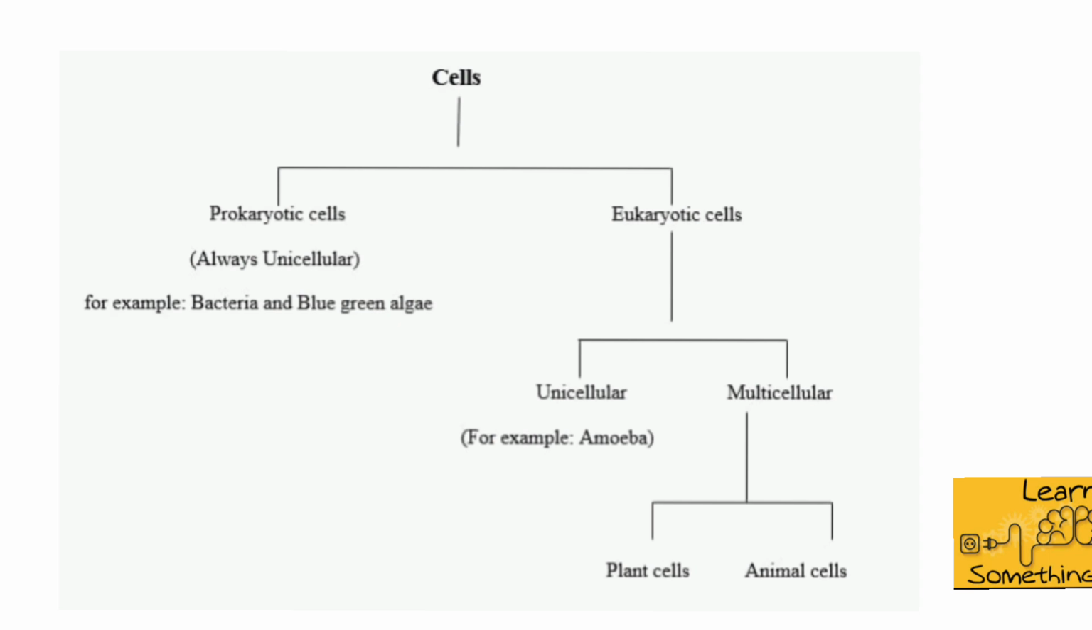So as you could see, cells that are the basic building blocks of an organism are broadly classified as prokaryotic and eukaryotic. The eukaryotic cells are further subdivided as unicellular and multicellular. The multicellular is further subdivided as plant and animal cells. Let's try to understand all these classifications of cell one by one through the next slide.